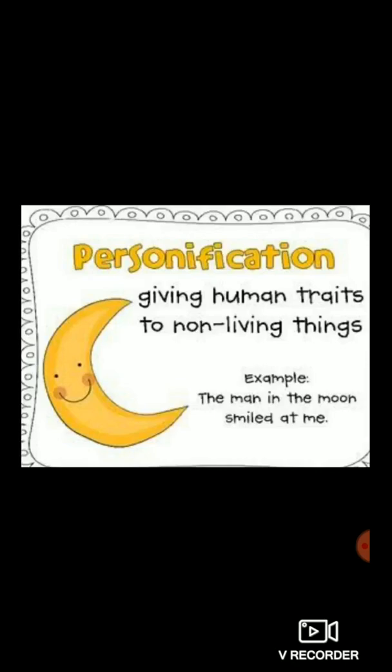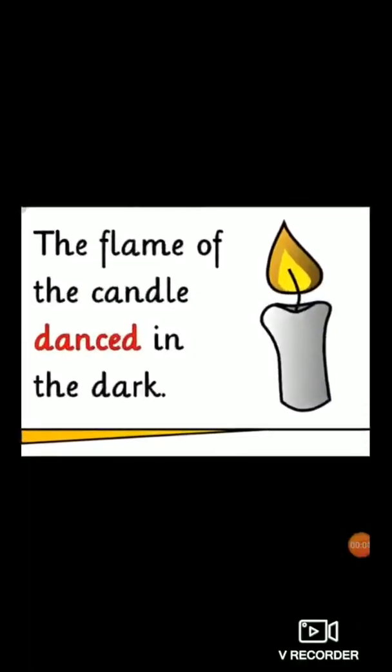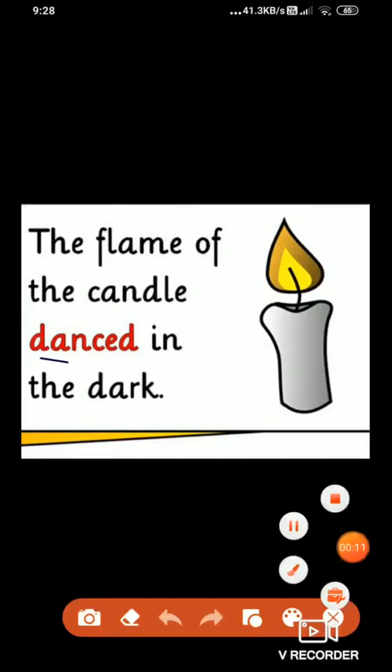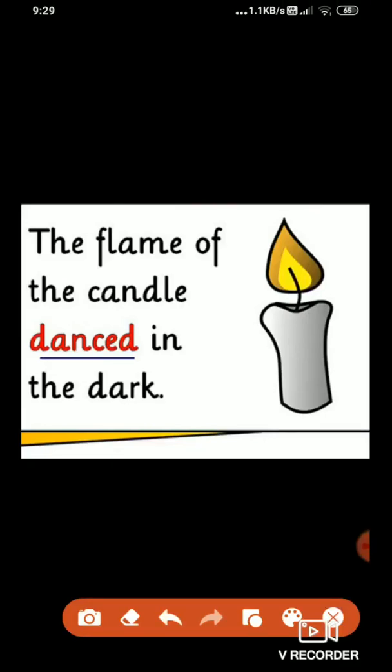Let's see the other examples. The flame of the candle danced in the dark. Now, which human quality is given to this non-living object? Very good. Dance. The quality of dance. This is a human quality which is given to a non-living object.